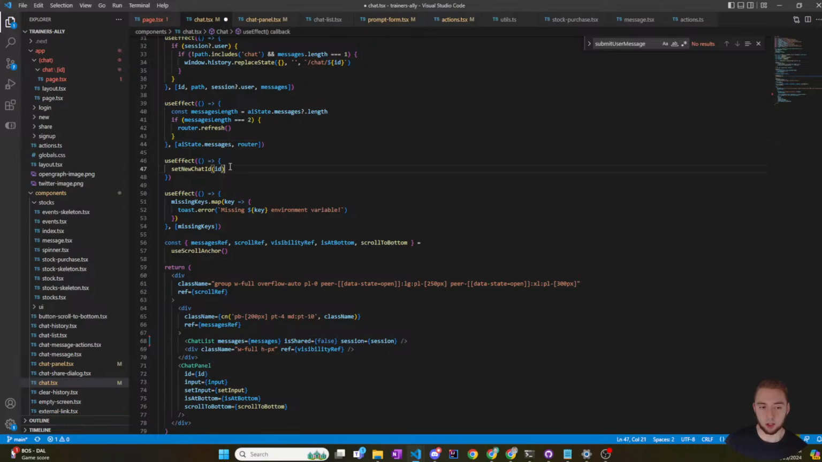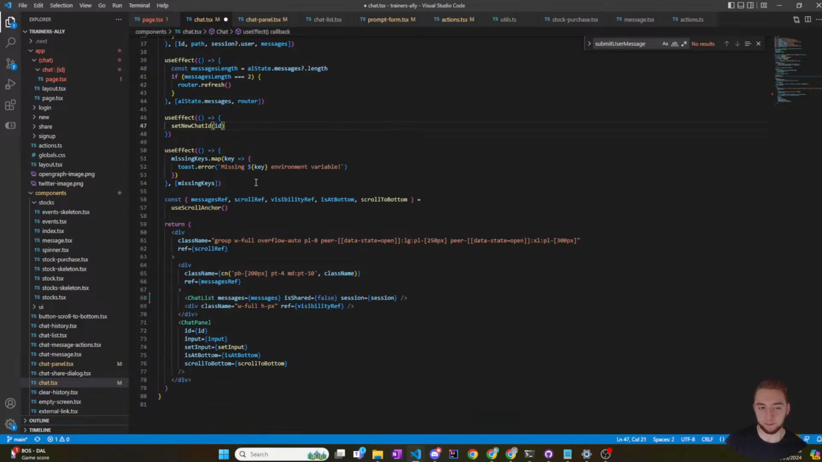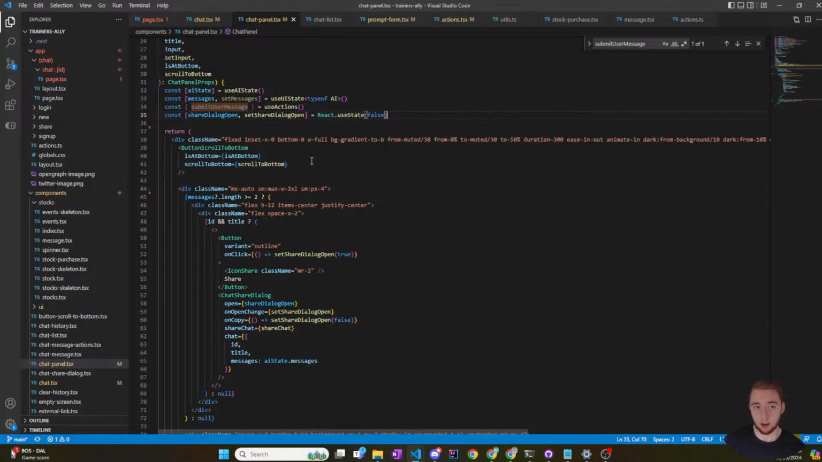But yeah, so when I set a new chat ID, I would also need to update the AI state and the UI state.